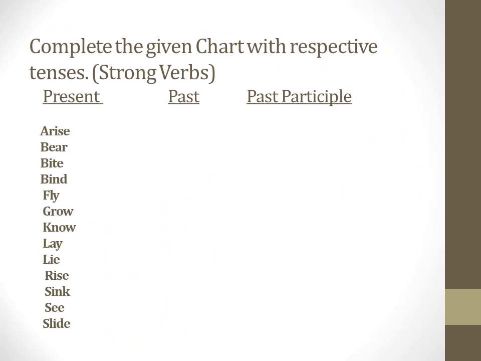And here, to take a practice, you need a practice. Therefore, I have given the chart with the respective tenses. Now this is the chart of strong verbs. You can complete it. I have given the present tense. You have to write the past and past participle of it.